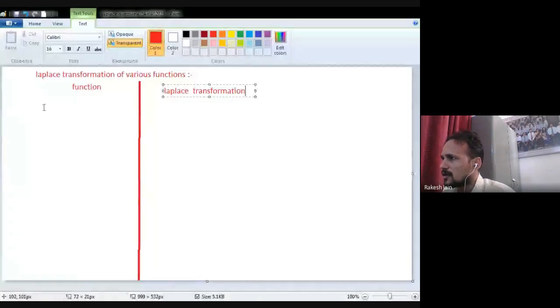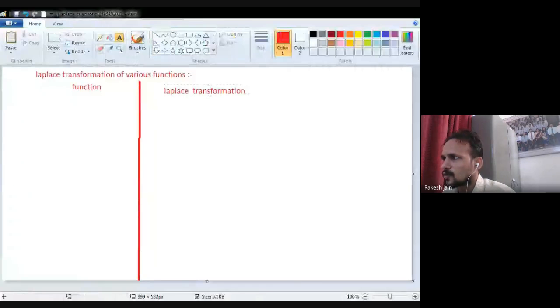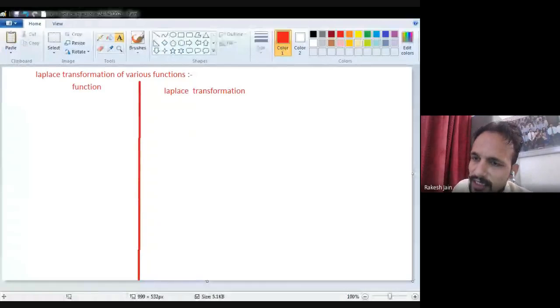So let's suppose I select f(t) equals delta t. Let my function be delta t, the unit impulse function. Then my Laplace transformation will be 1.